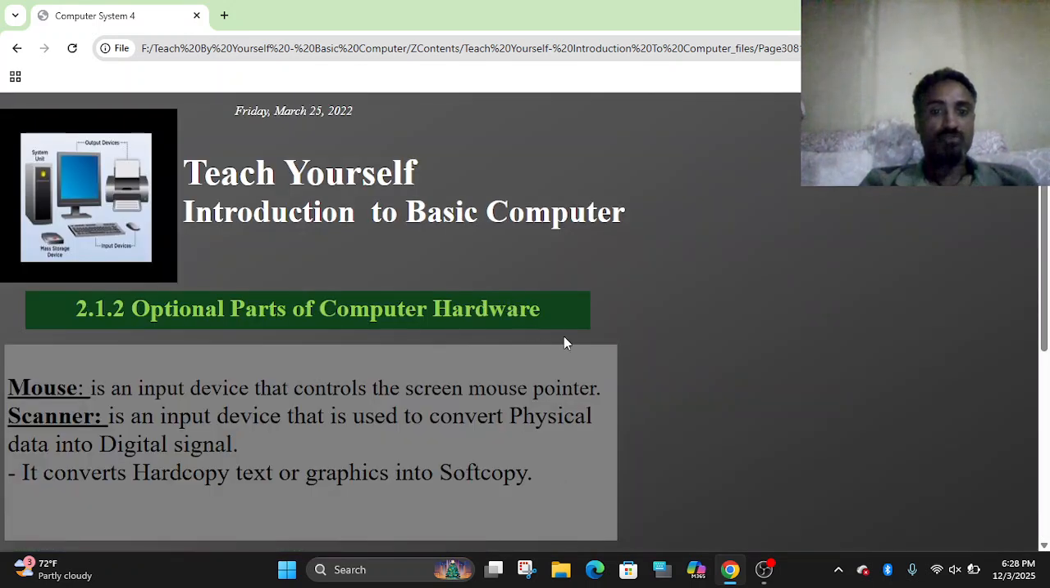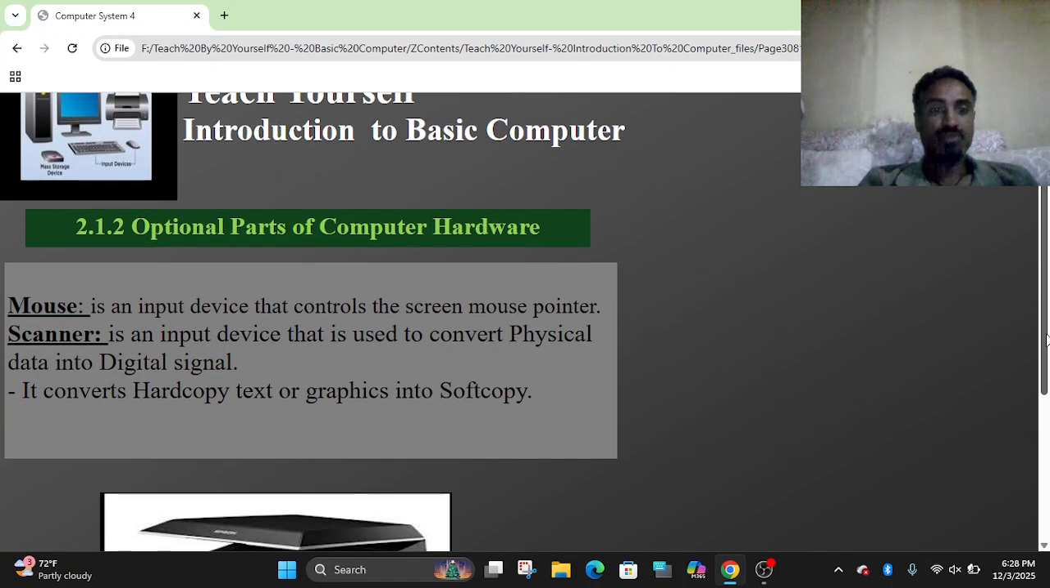Optional parts of computer hardware, like the mouse. Till the fourth generation, people could use only the keyboard as an input device. By using the keyboard only, it is possible to interact with the computer system. For instance, visually impaired people have a chance to use computers by use of the keyboard only. That's why the mouse is put in as an optional part of computer hardware. By special keys, by combining keys, it's possible to command the computer.